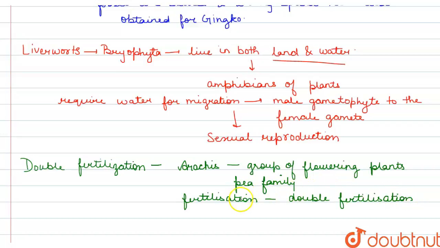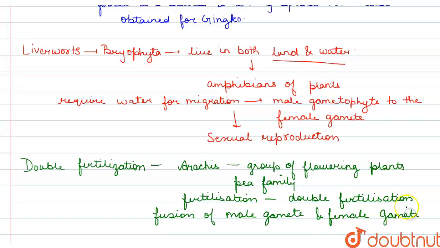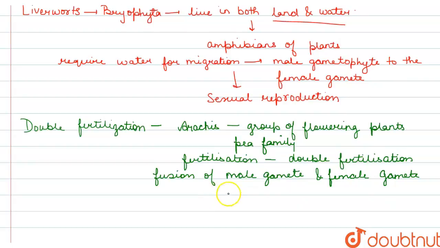In this, when there is a fusion of a male gamete and a female gamete, they form a zygote, and this zygote develops into an embryo.